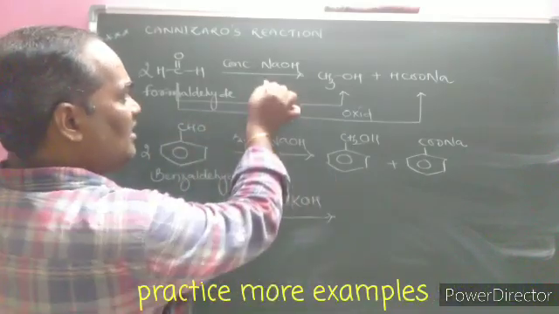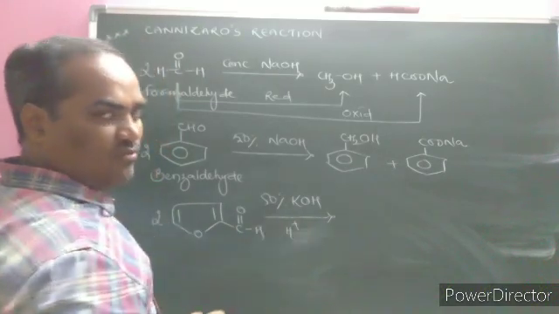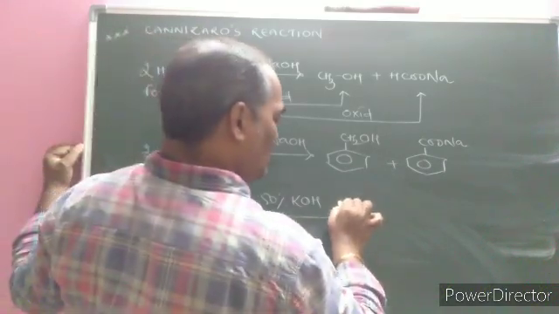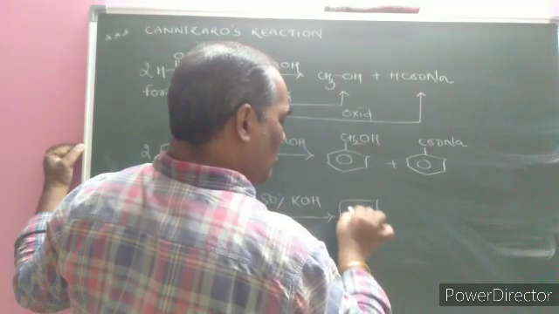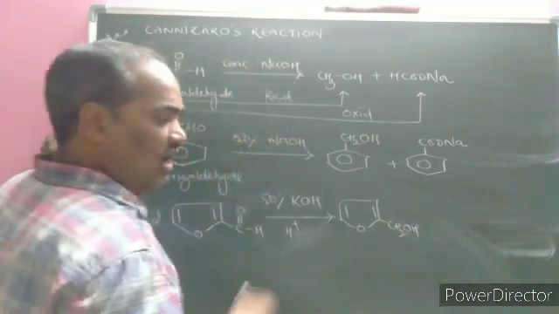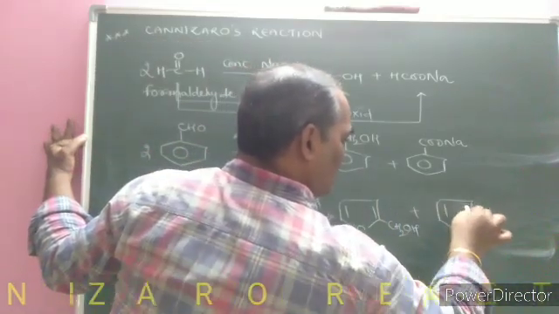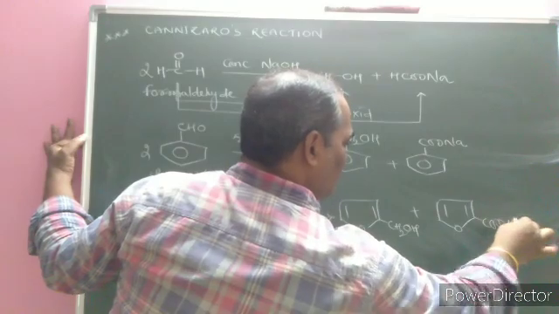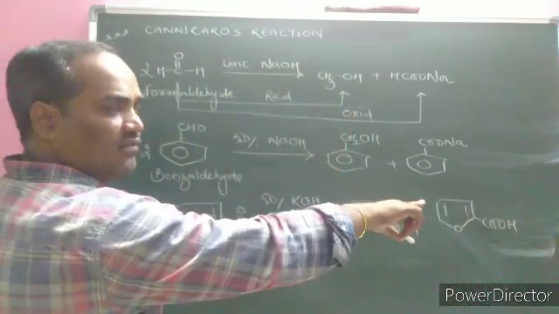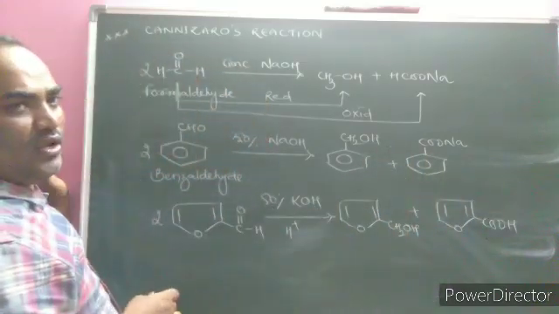Here H plus is not given, so I am taking H plus. What will happen? One is furfuryl alcohol, that is CH2OH. Another one, furoic acid. Here is COOH instead of COOK. If hydrolysis is given, it forms furoic acid.